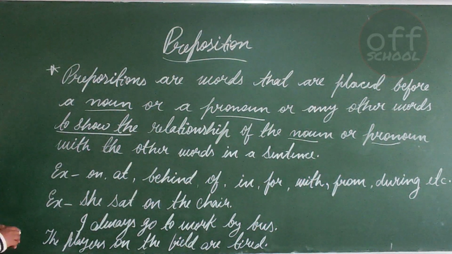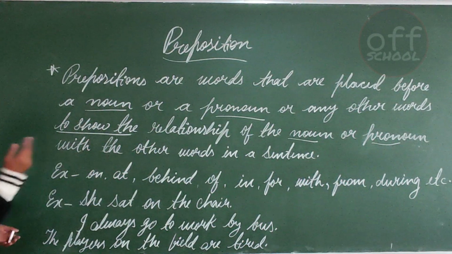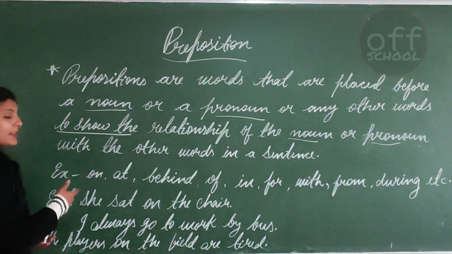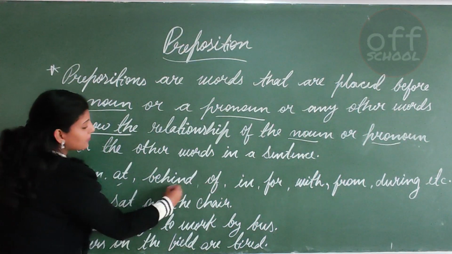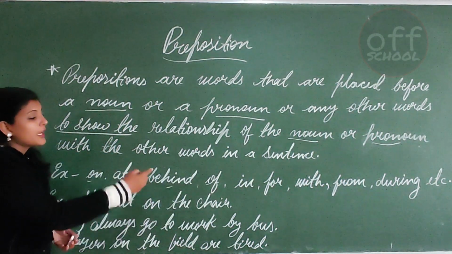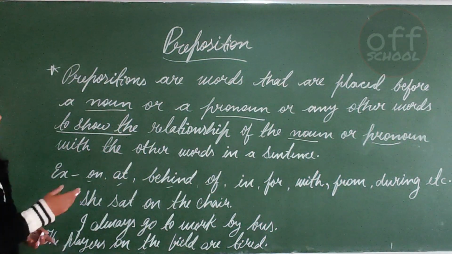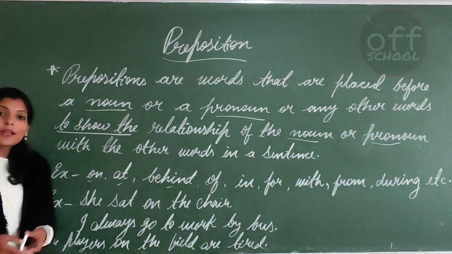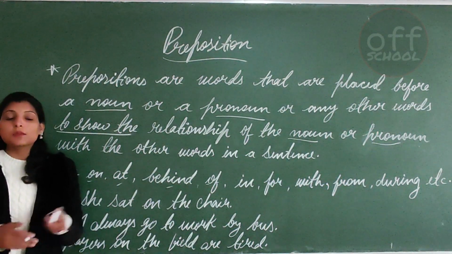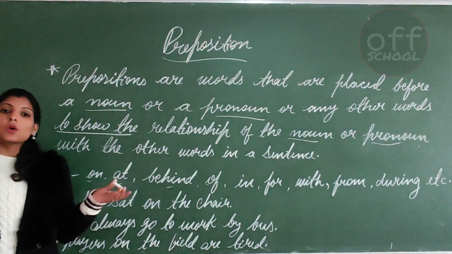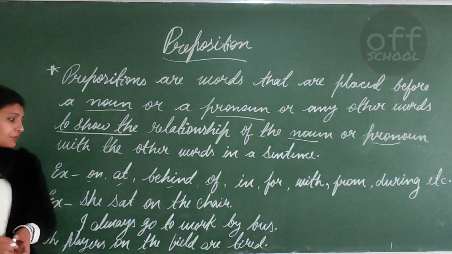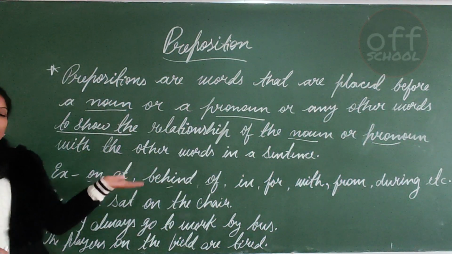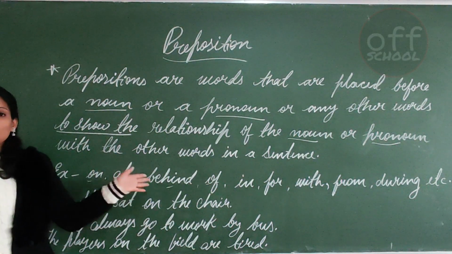So the examples, you can see that I have written several examples, and there are many more examples like on, at, behind, of, in, for, with, from, during, underneath, between. So these are all prepositions. There are several prepositions, as I told you earlier. So you can frame sentences from each and every preposition.